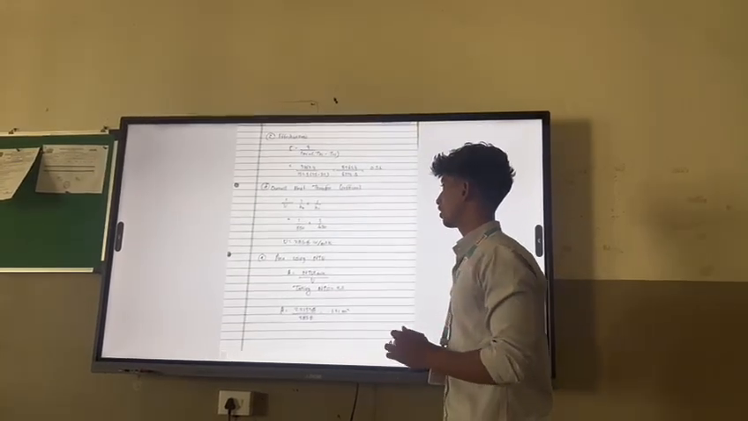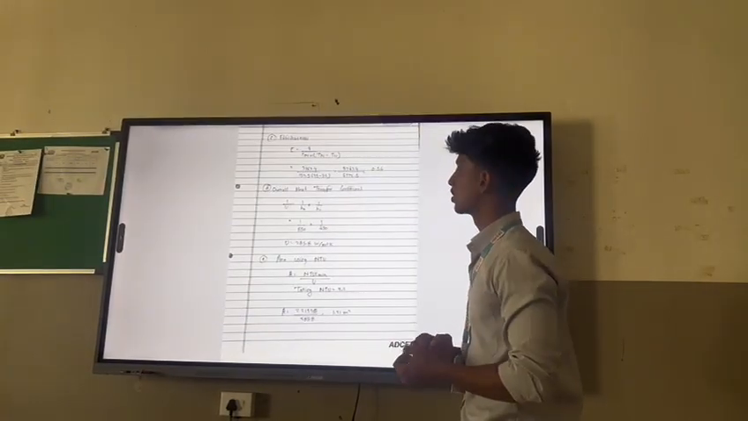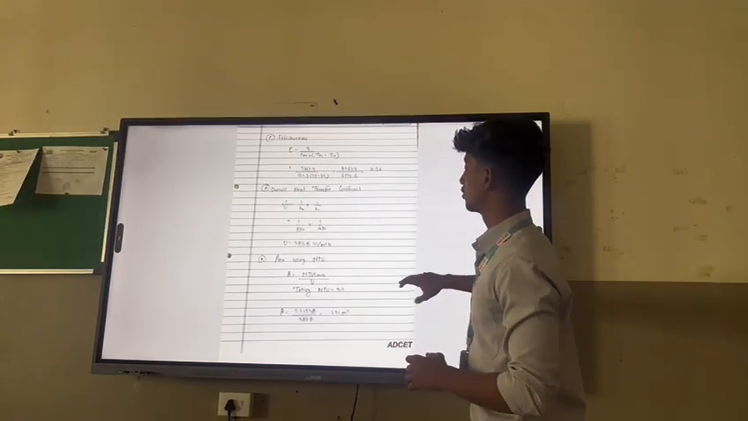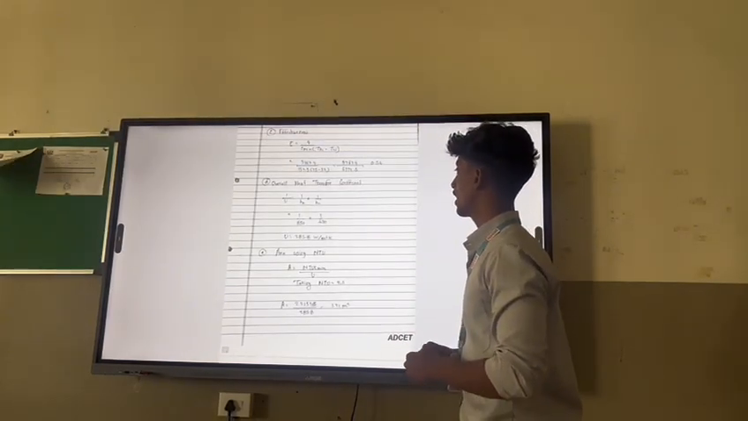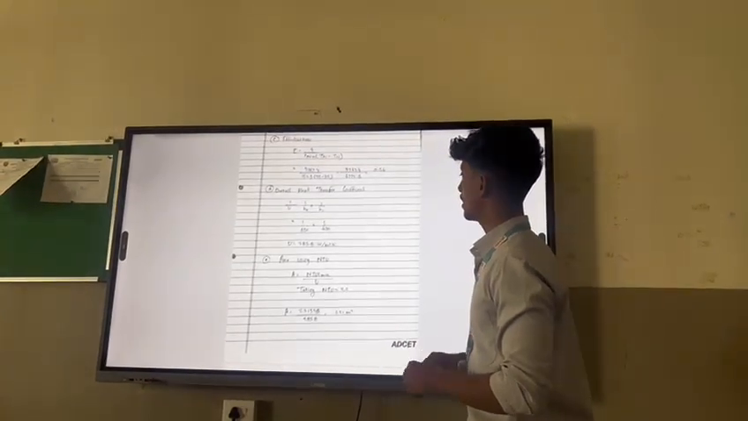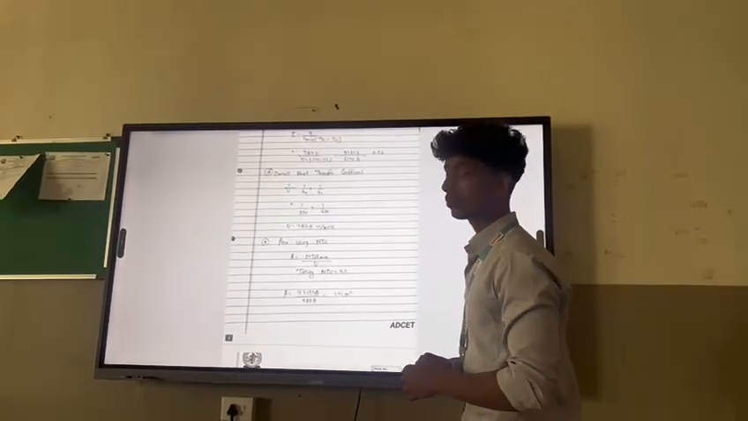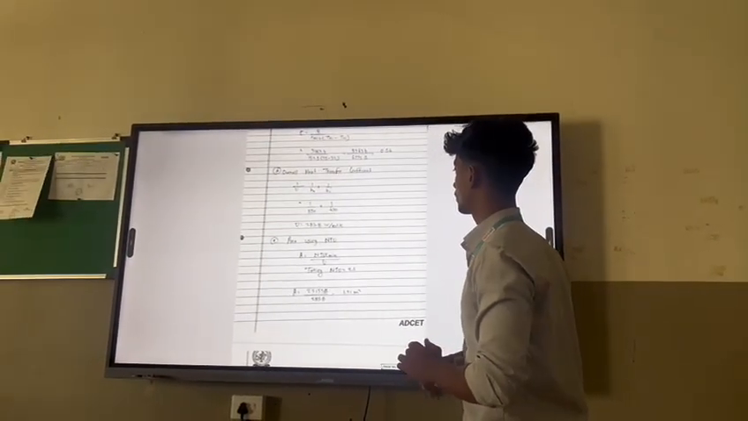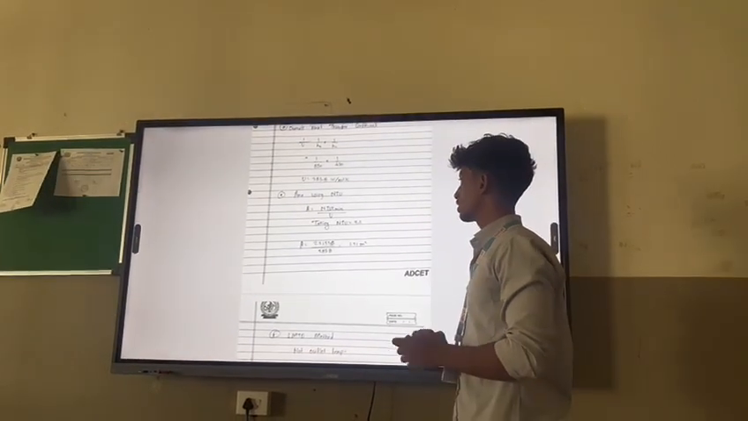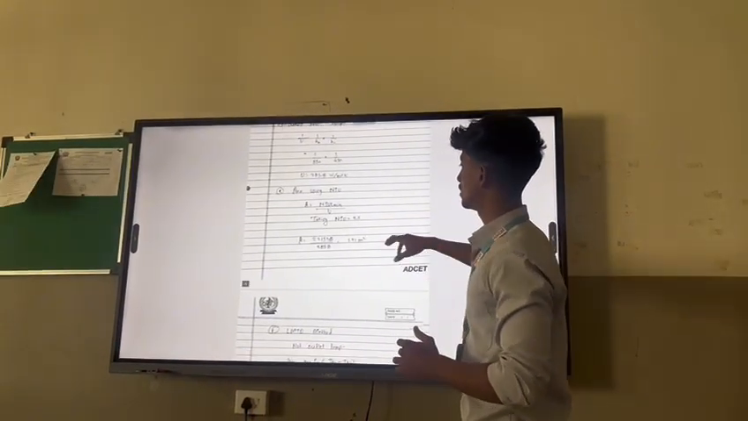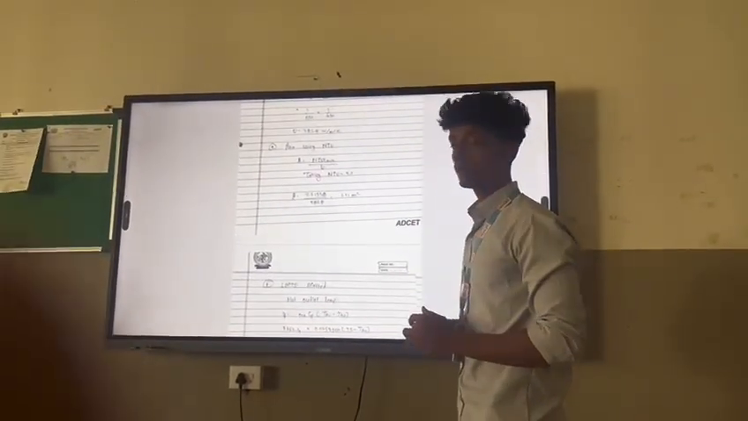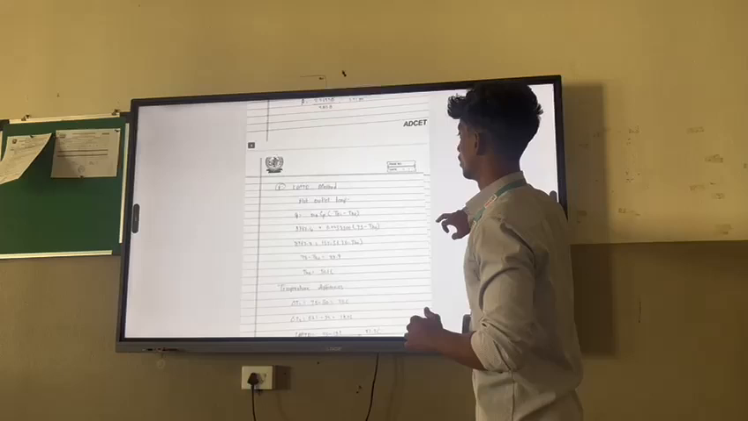Next is the overall heat transfer coefficient, which is U. 1 by U is equal to 1 by hn plus 1 by hh plus 1 by hc. So U is equal to 25.8 watt per meter square Kelvin. Next we have to calculate area using the epsilon-NTU method. By this formula we have calculated the area. So area is 1.21 meter square.